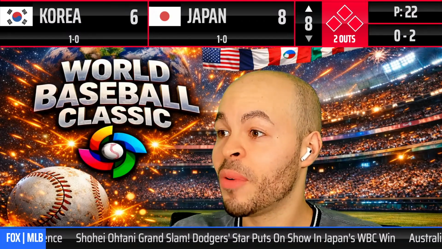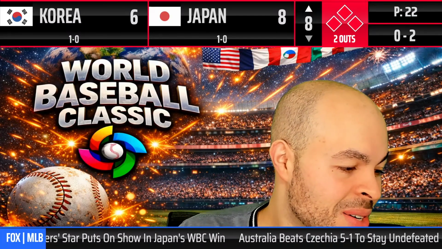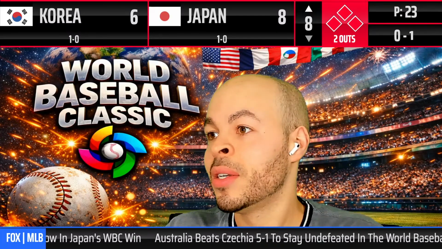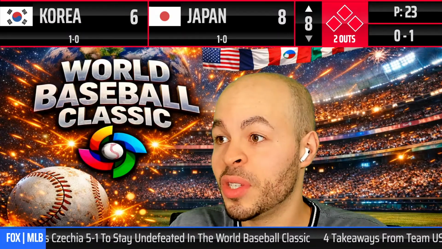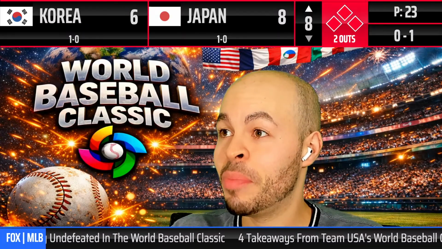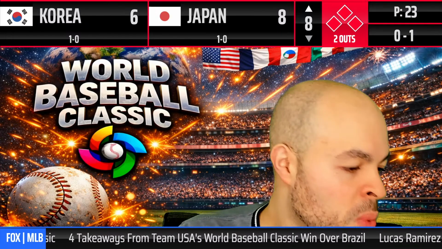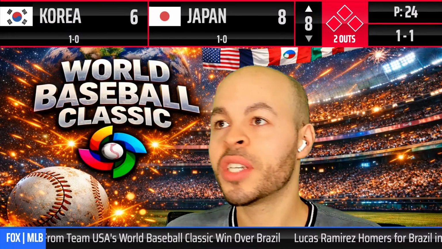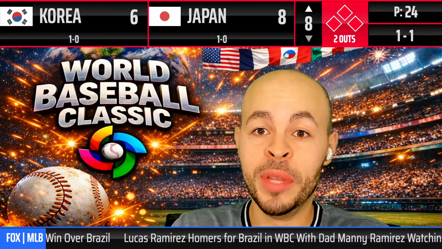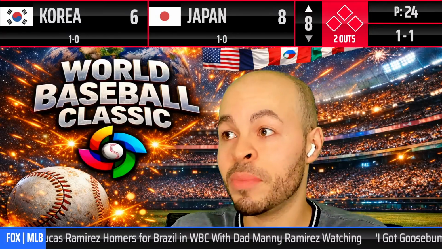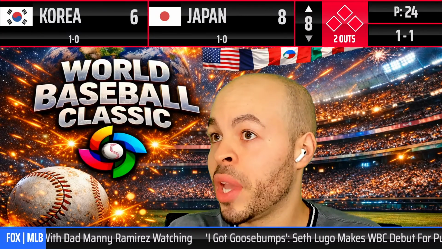Matsumoto staying in it. Wow. Here's the pitch. Strike 1. Oh, barely a strike. Barely a strike. So Hyo-sung Kim hit a 2-run home run in this game. He's from the Dodgers. He was with the Dodgers in 2025. Big pitch right here. Here's the 1-0-1 pitch. Low. 1-1. Can't put him anywhere. If you walk him, he's going to score another run. So, wow, this has been a big inning for Korea. This game to me has been the best game of the World Baseball Classic so far. Up to the point.